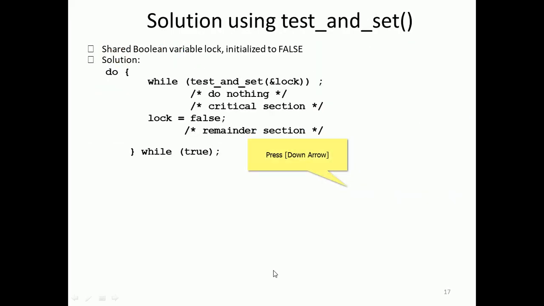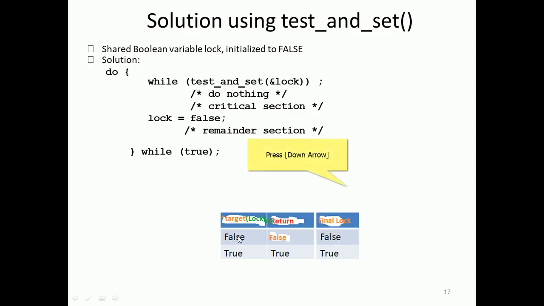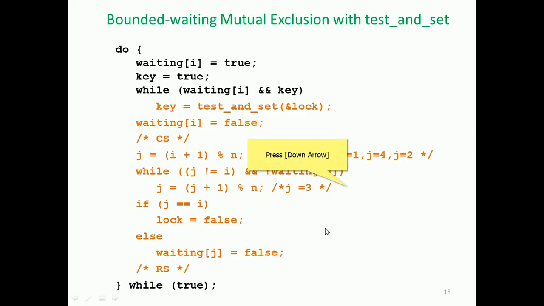That is the solution using test and set with a shared variable, which we can put in a more disciplined way: test and lock, do nothing, otherwise you enter into the critical section. After that, exit and go to the remainder section. Initially lock is false, and finally the lock becomes false and true in turn. So this is bounded waiting with mutual exclusion using test and set. The earlier code was able to satisfy only two conditions. The third condition needs to be satisfied, so we make a further enhancement of that code.